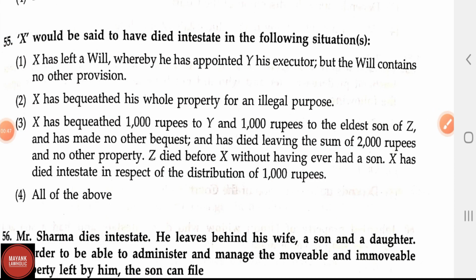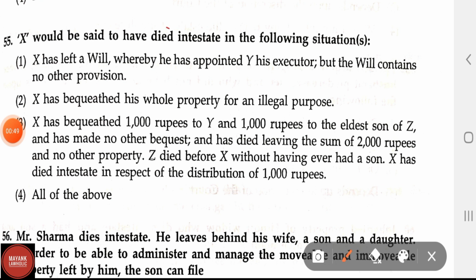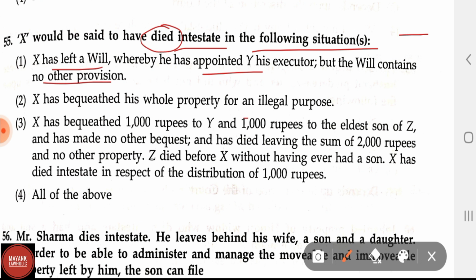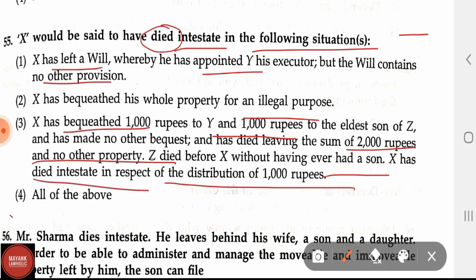Now we will see question number 55. X would be said to have died intestate in the following situations. Option 1, X left a will whereby he has appointed Y his executor, but the will contains no other provision. Option 2, X has bequeathed his whole property for an illegal purpose. Option 3, X has bequeathed 1000 rupees to Y and 1000 rupees to the eldest son of Z and has made no other bequest and has died leaving the sum of 2000 rupees and no other property. Z died before X without having ever had a son. X died intestate in respect of the distribution of 1000 rupees. And option 4, all of the above. In question number 55 the correct answer is all of the above.